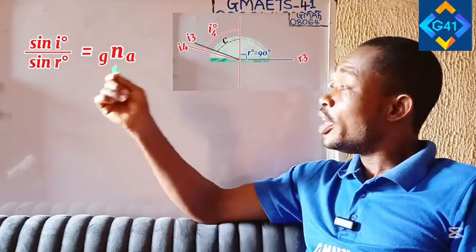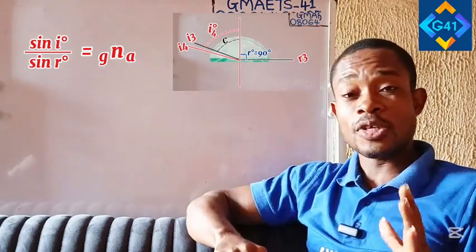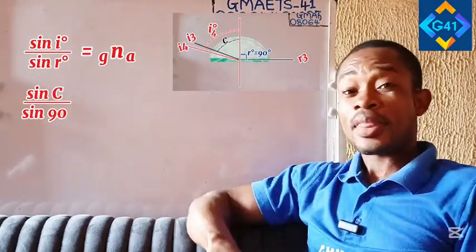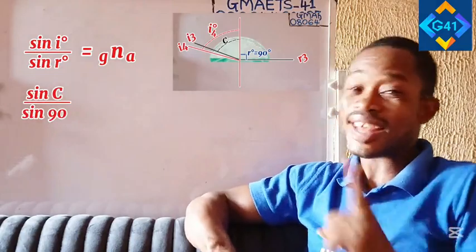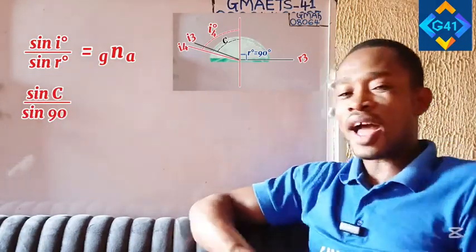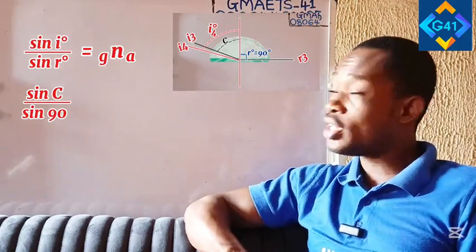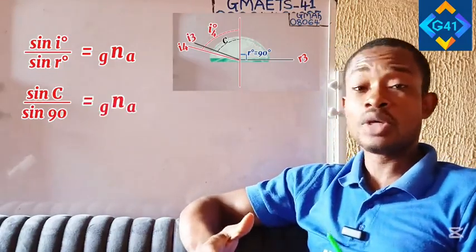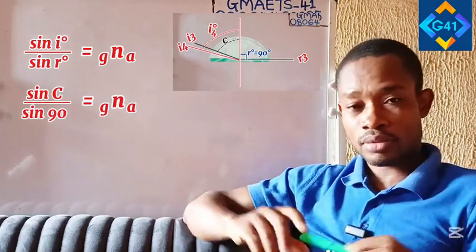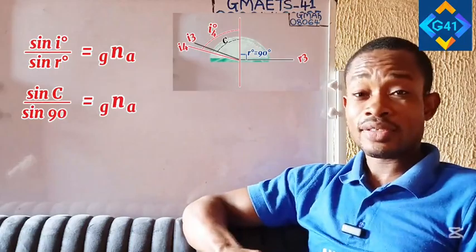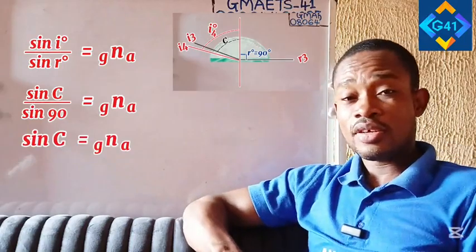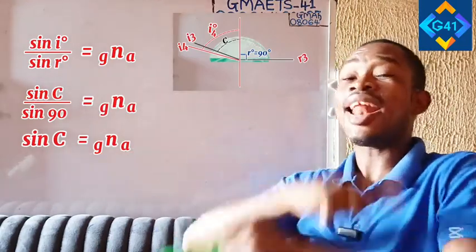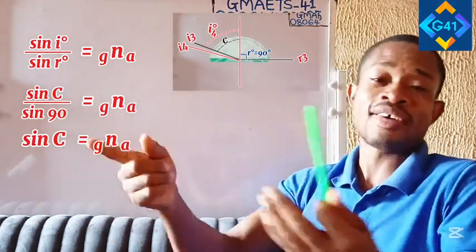Therefore, the sine i, we're going to change it to C, which is the critical angle. So I have sine C all over sine of the refracted angle, which is 90 degrees at critical angle. So in place of sine r, I'm going to fix sine 90. So we have sine C over sine 90 equal to the refractive index of air. Sine 90 is 1. So this is simply sine C equal to the refractive index of air, of the medium that the light traveled into and refracted.